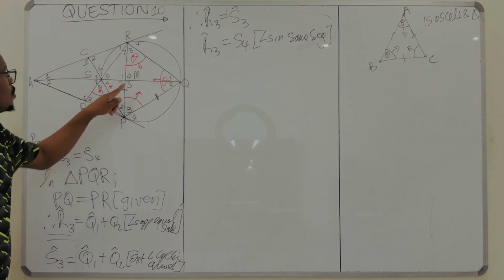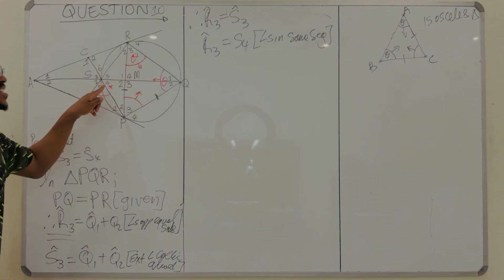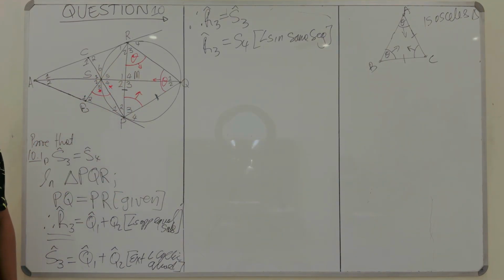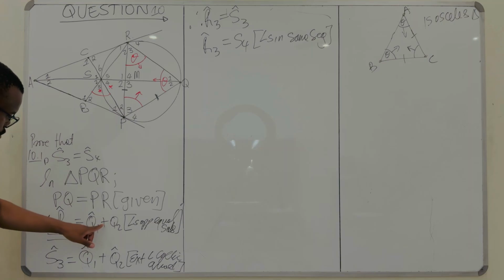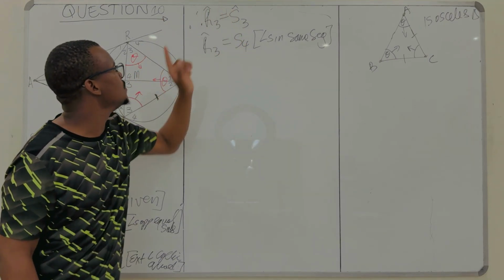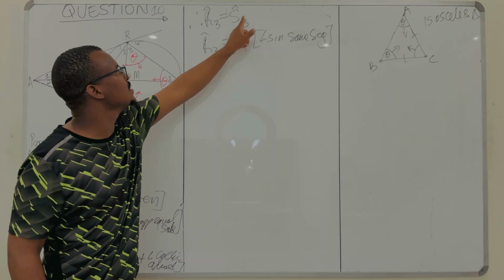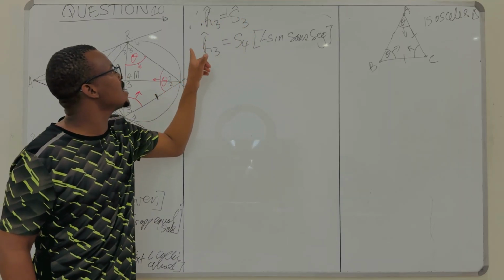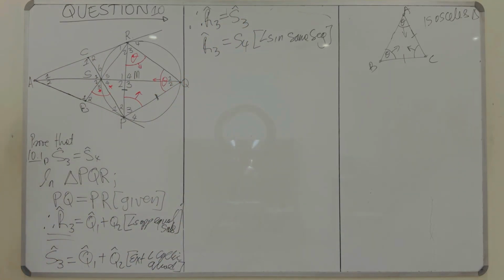Because if this is equal to this, and this is equal to this, and this is equal to that, then these two are also equal. Because you can see here, your S3 is equal to Q1 and Q2, and your same Q1 and Q2 is equal to R3. Or maybe I'm messing it up.